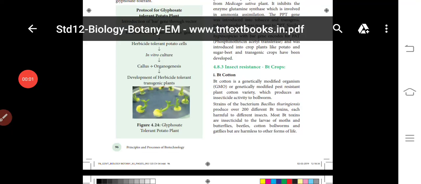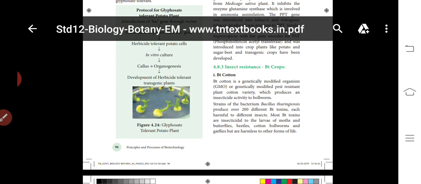Now we are discussing insect resistant PT crops. The first one is PT cotton. Bacillus thuringiensis is a soil bacterium. It produces proteins, and these proteins contain insecticidal proteins that act against lepidopteran insects.